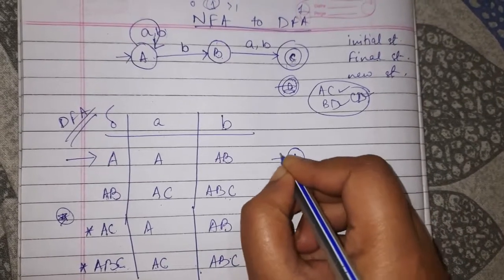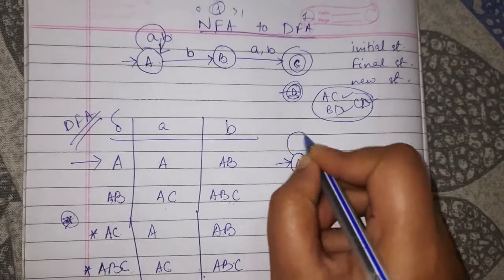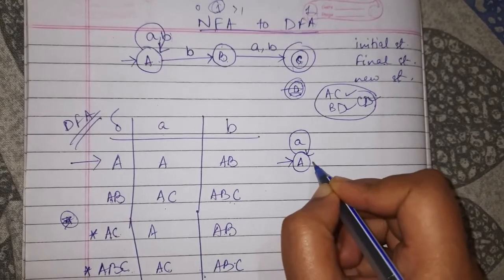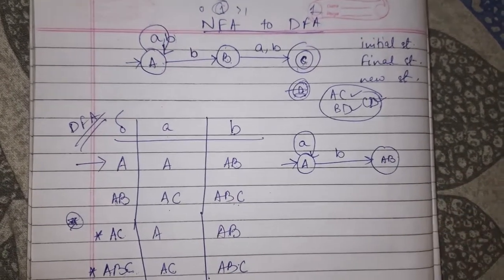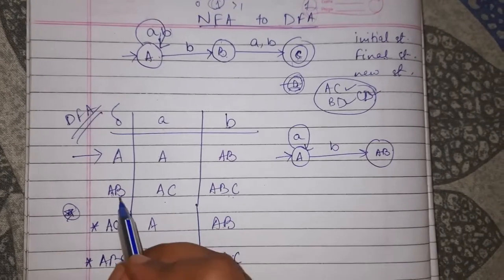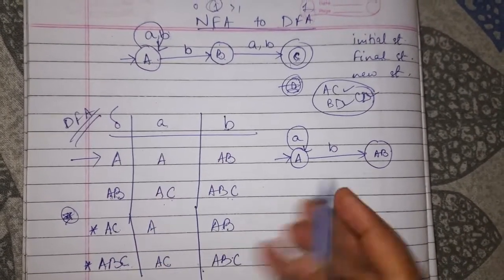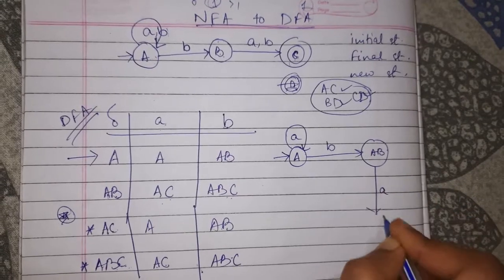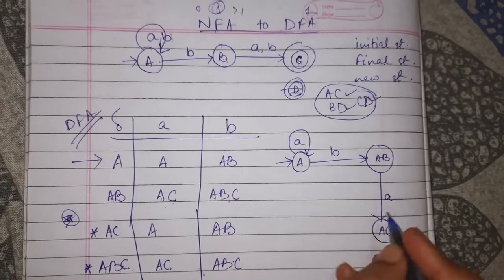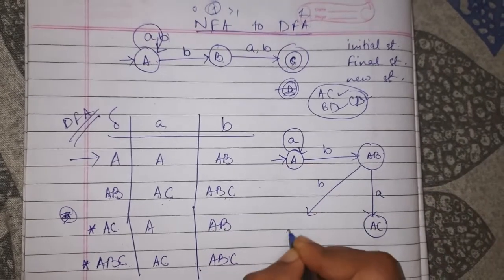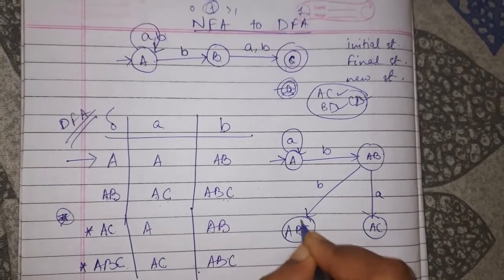This is state A, initial. On A it shall remain. On B it shall go to a state named AB. Then for AB, on getting A, it will go to a state named AC, and on B it will go to ABC.